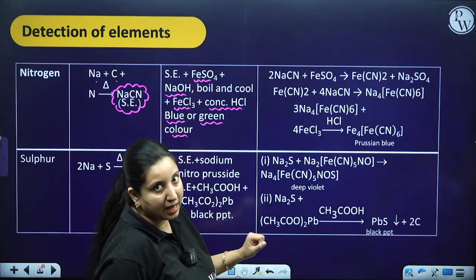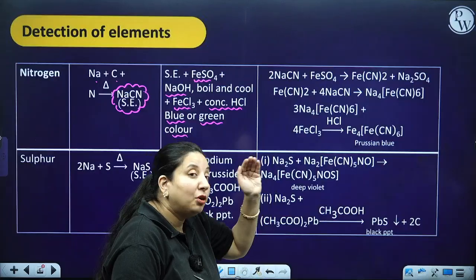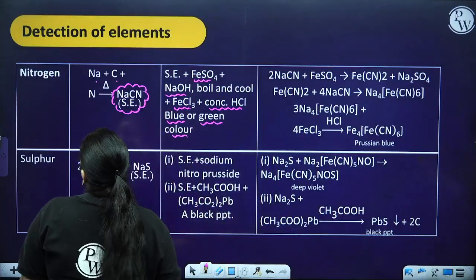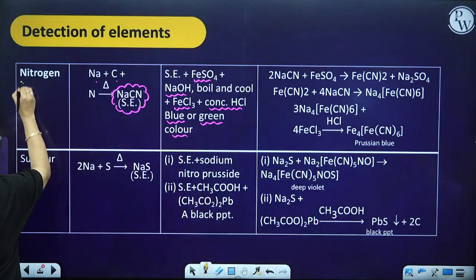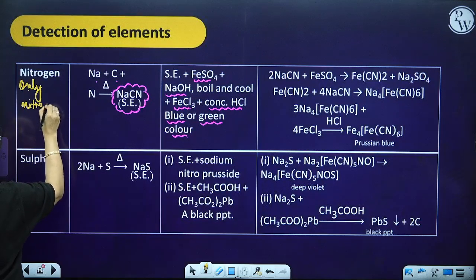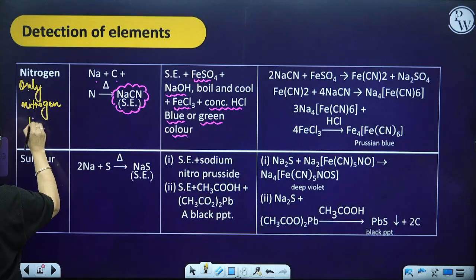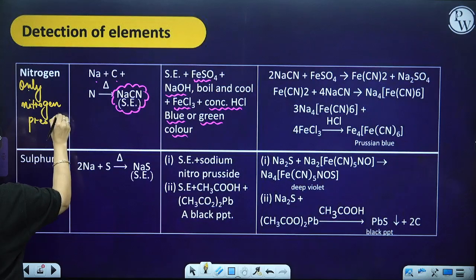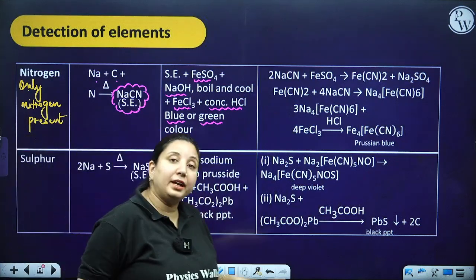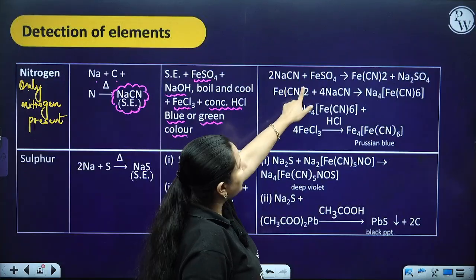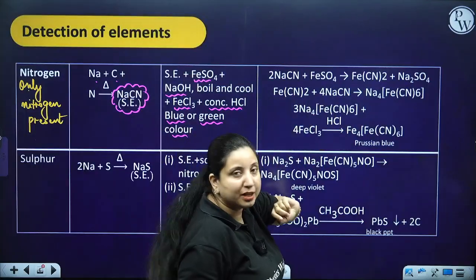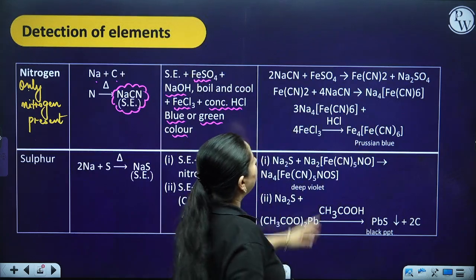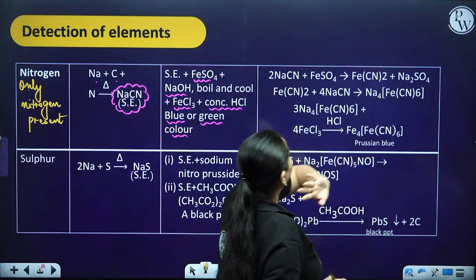So basically what is happening over here? Remember one thing: if only nitrogen is present, then your NaCN, the complex you got in the soda extract, is going to combine with FeSO4 and make a Fe(CN)2 complex and Na2SO4.